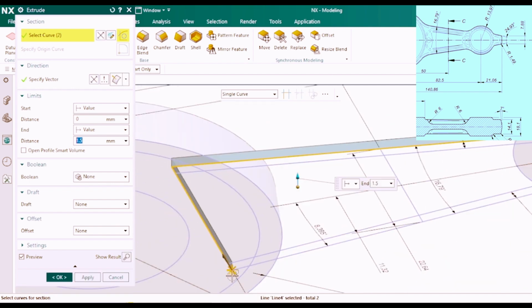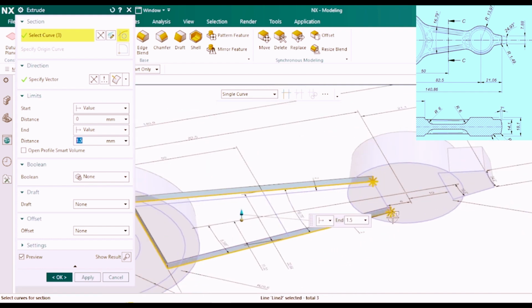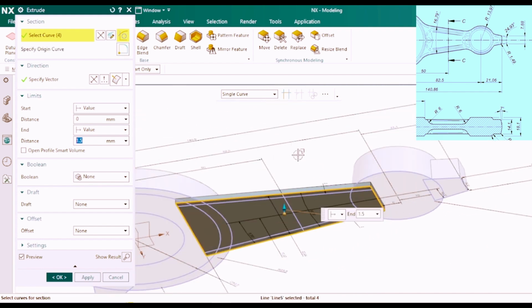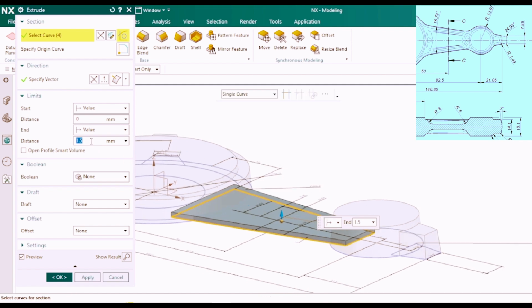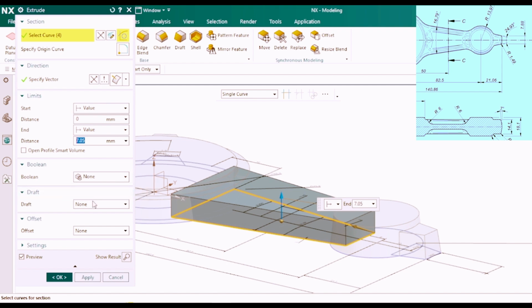Now we will work with the middle section. Select the outer curves of the sketch, as I am doing. End distance is 7.05 mm, draft is 7 degrees, and press OK.